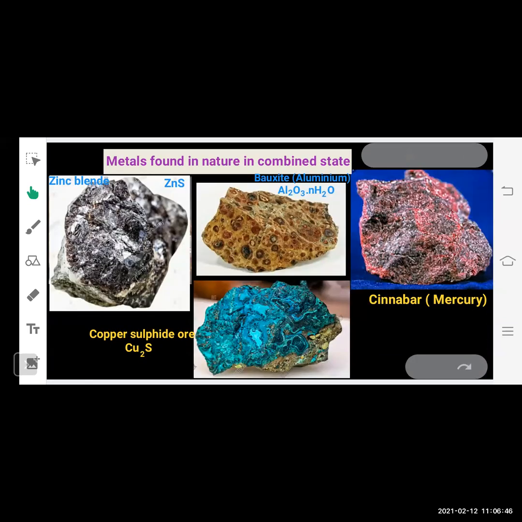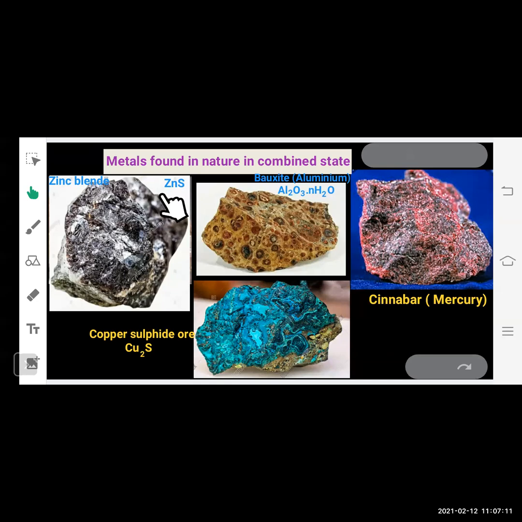Now let's see some of the metals which are found in nature in combined state. You can see here, this is the zinc blende. This is the mineral of zinc. And if we look at its chemical formula, it contains zinc and sulfur. So it is not the pure form of zinc. It exists in combined form. So we need to separate sulfur from the zinc in order to get pure zinc.